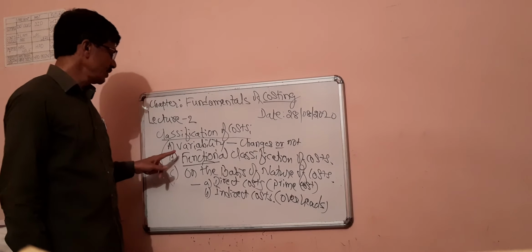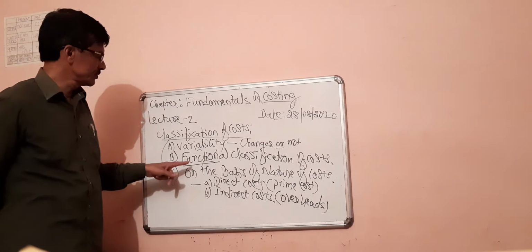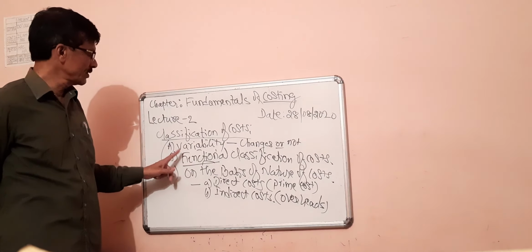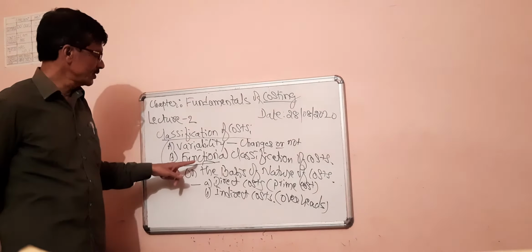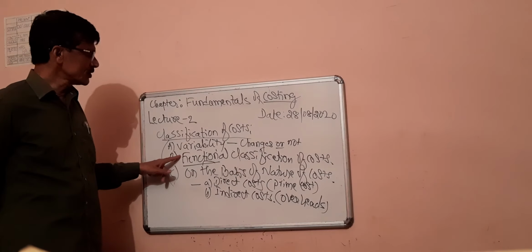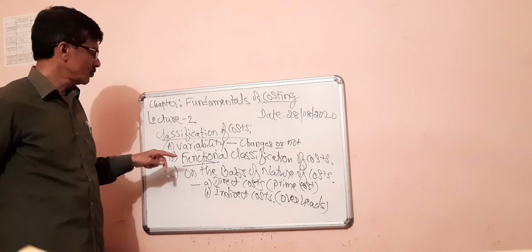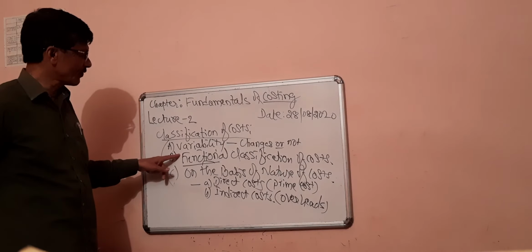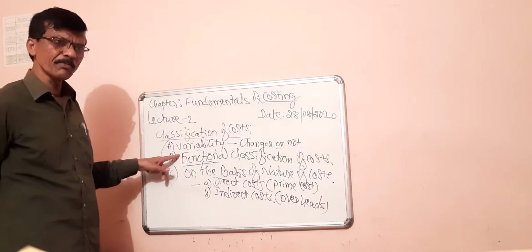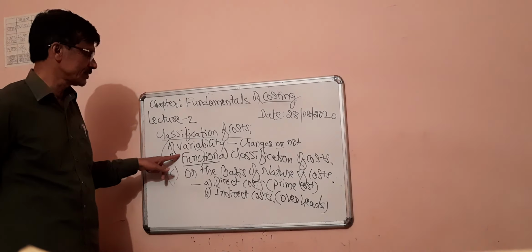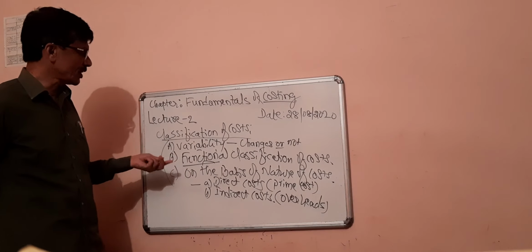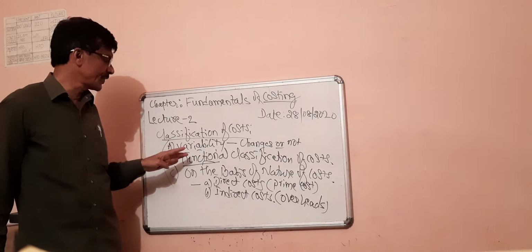Second classification, functional classification of cost, कार्यात्मक विभाजन. In this case, costs are classified on the basis of different functions or works being performed by a business organization. So three functions are taken into consideration.